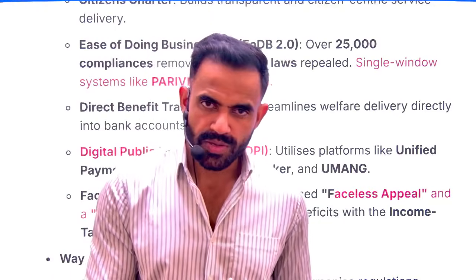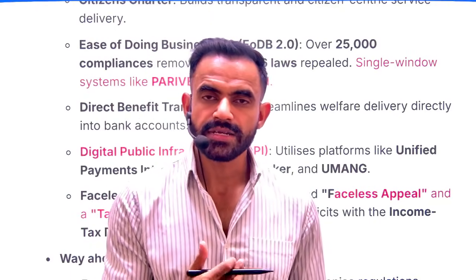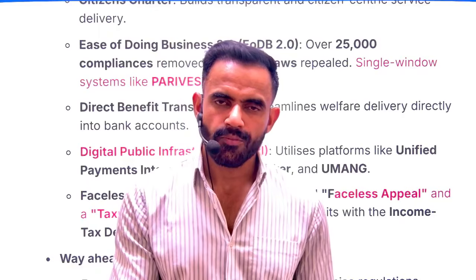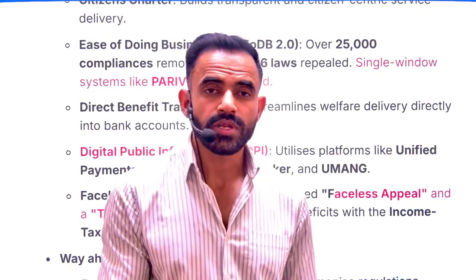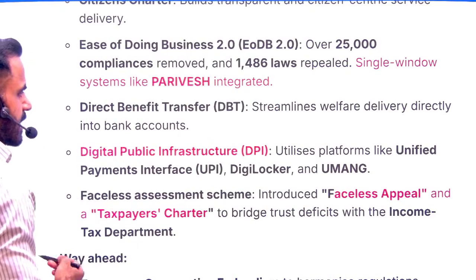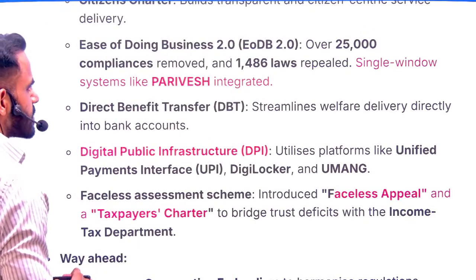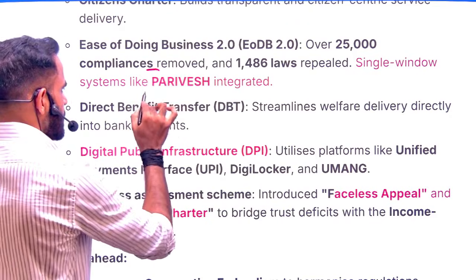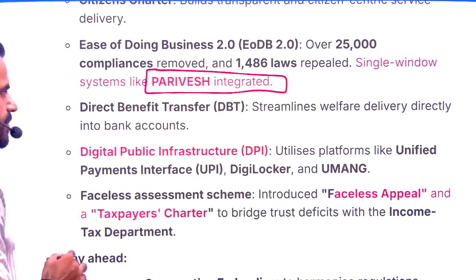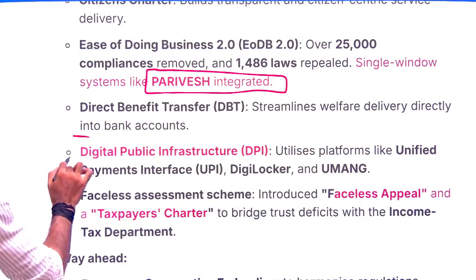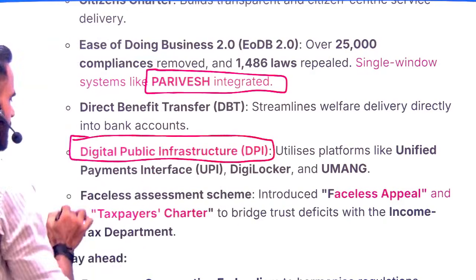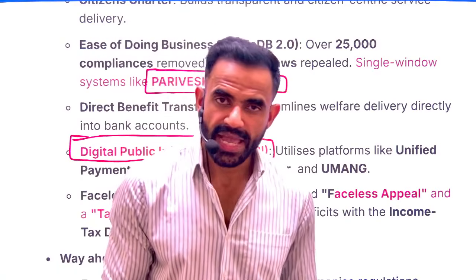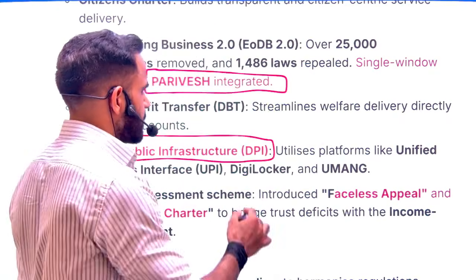Now in that context, one portal is there. For example, for environmental clearances, previously the process was quite complicated. Now government have basically set up one portal. The name of the portal is PARIVESH. So it can be directly asked that the PARIVESH portal is related to what segment. So it is related to the approval of the environmental process or environmental clearance. Apart from that, there is a term DPI. What is DPI? In a very simple sense, DPI simply means that the government is setting up infrastructure which is digital. For example, UPI is there, ONDC is there. These are nothing but DPI.